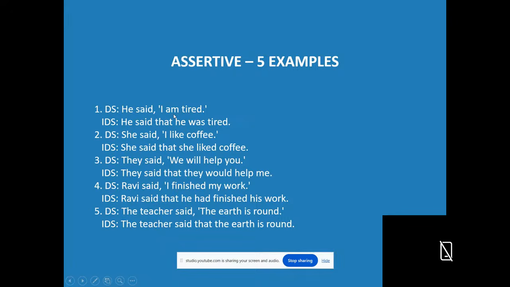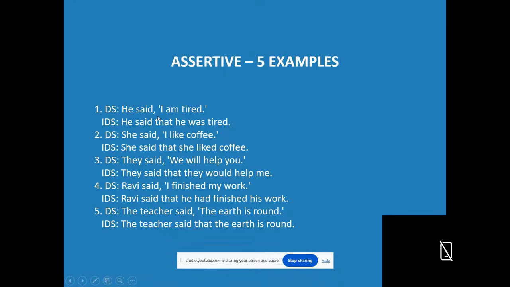So what is the rule? This is the reporting verb. He said is the reporting verb. I am tired is the words of the speaker. When we change an assertive sentence into indirect speech, the reporting verb and words of the speaker should be connected by using the conjunction that.